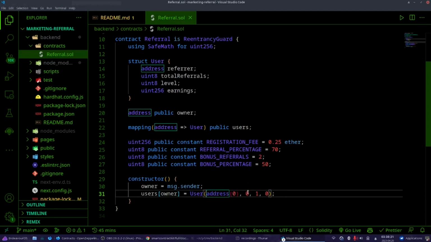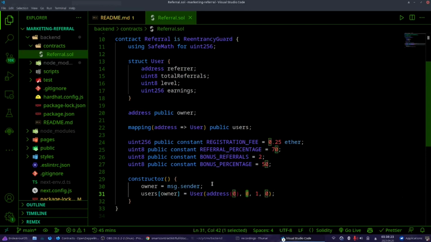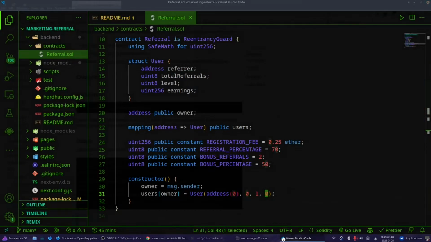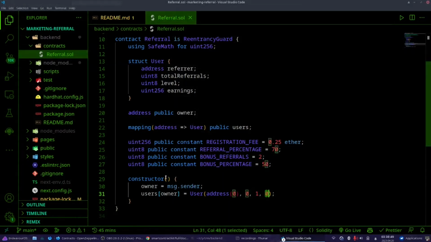And then total referrals here. We are creating the struct by giving the values. Total referrals 0 because we haven't referred anyone. Level 1, yes. Earnings 0. Why? Because we didn't earn anything. So this is our constructor. Now we are going to write some modifiers soon, but first let's start with the register function.